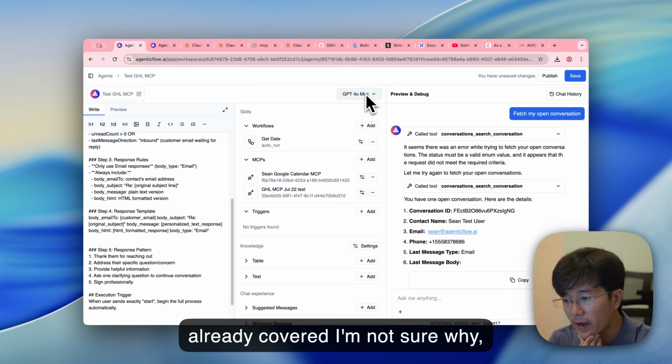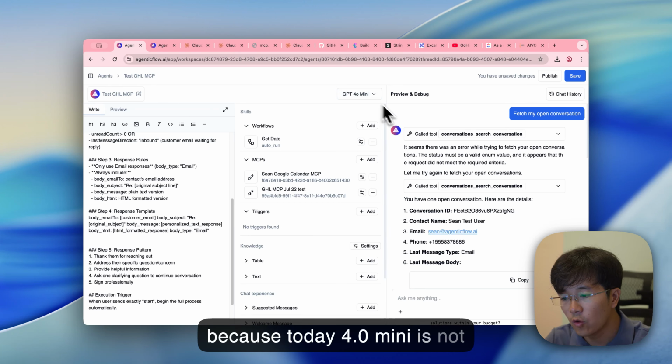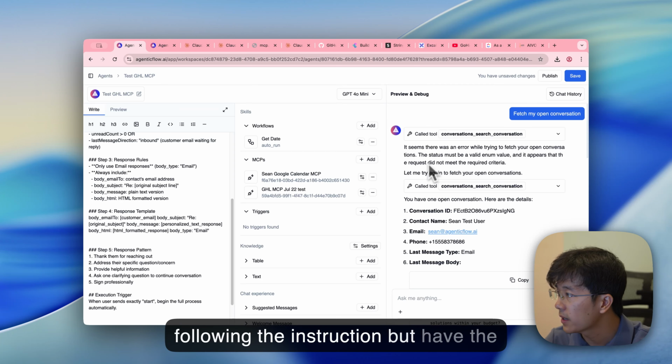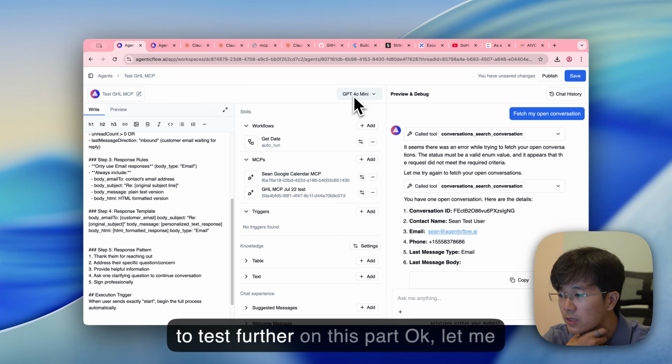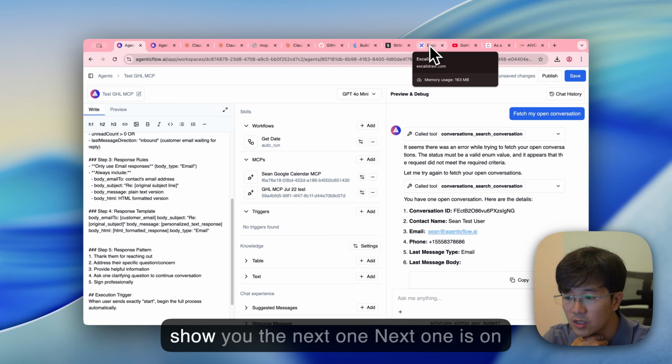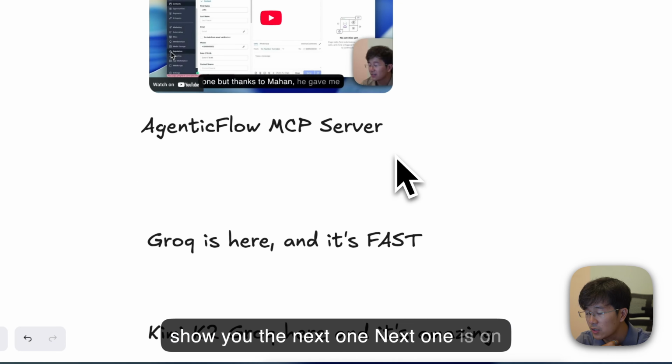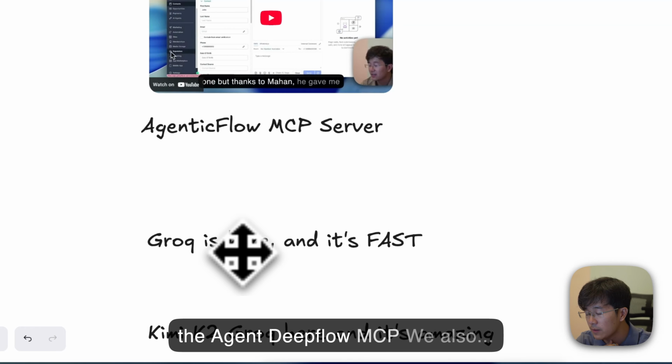I'm not sure why, currently, today, 4.0 mini is not following the instructions. Perhaps it's the same degradation on OpenAI. We will need to test further on this part. Okay, let me show you the next one. The next one is the AgenticFlow MCP.